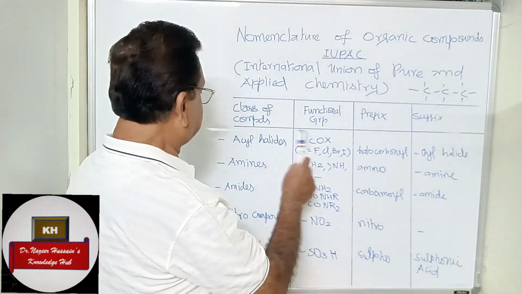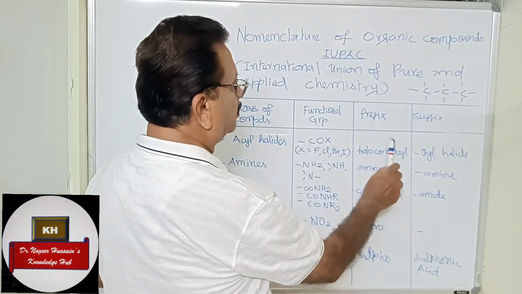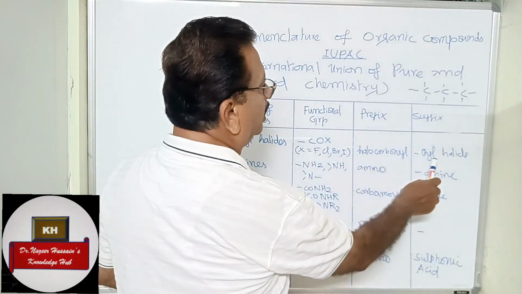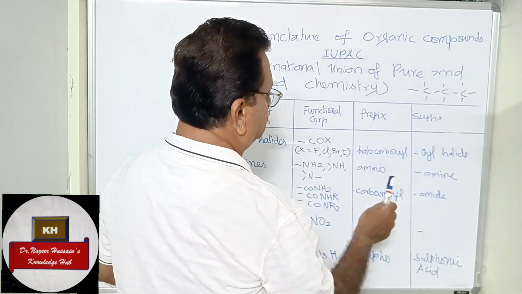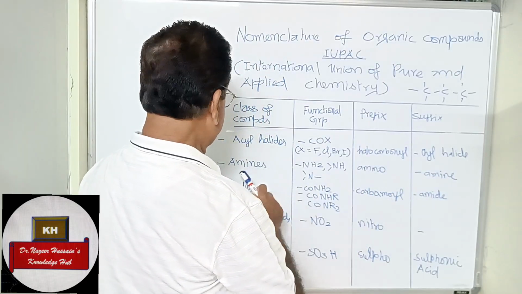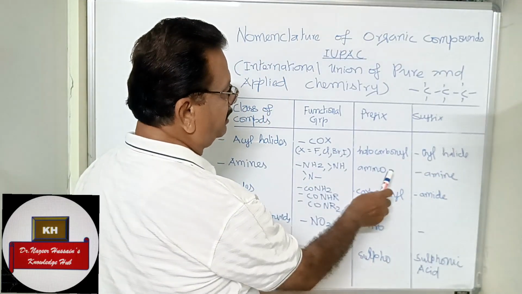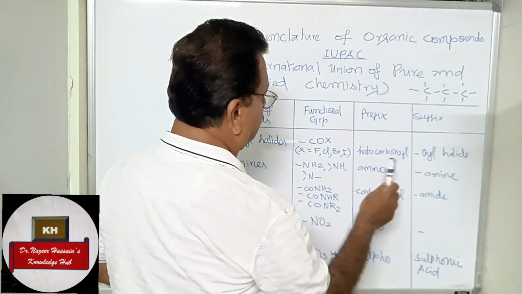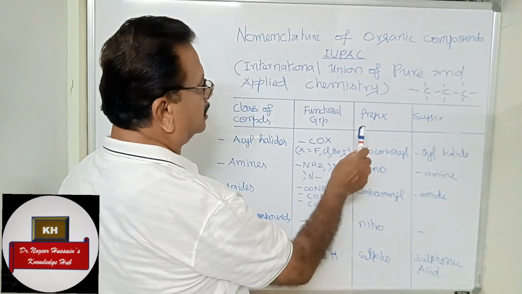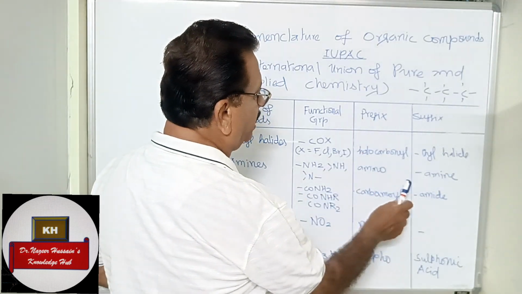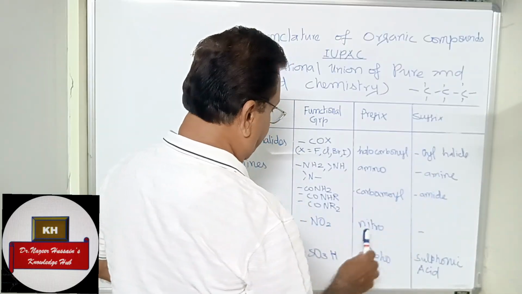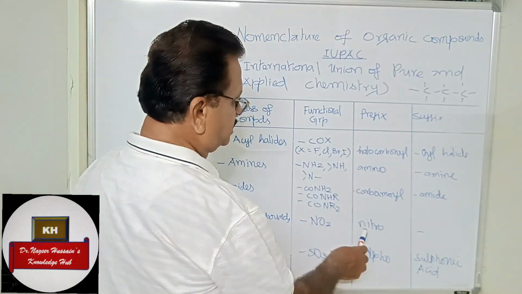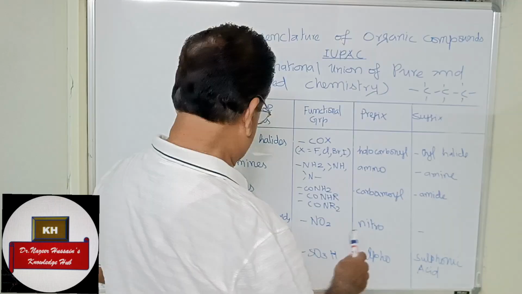The prefix for acyl halide is halocarbonyl, and the suffix is oyl halide. For amines, the prefix is amino, the suffix is amine. For amides, the prefix is carbamoyl, the suffix is amide. Nitro: prefix nitro, no suffix.